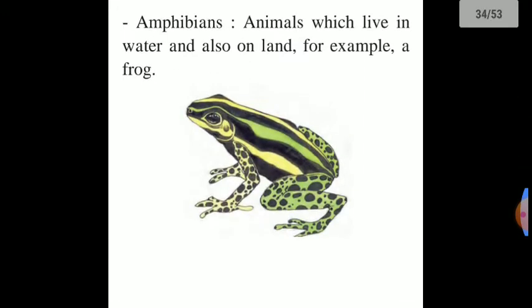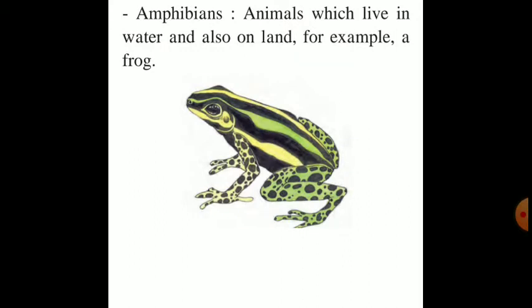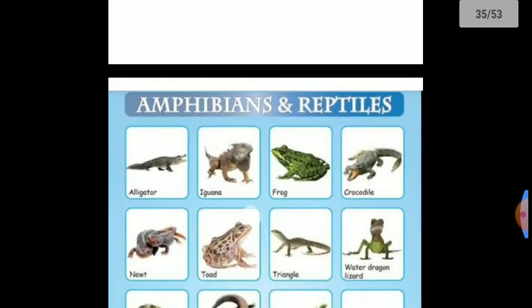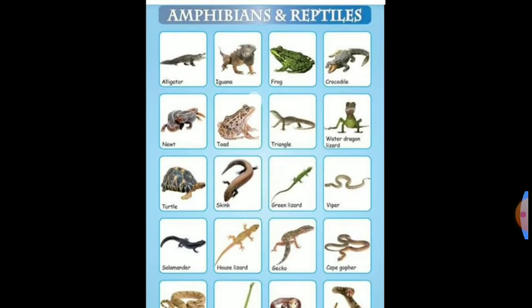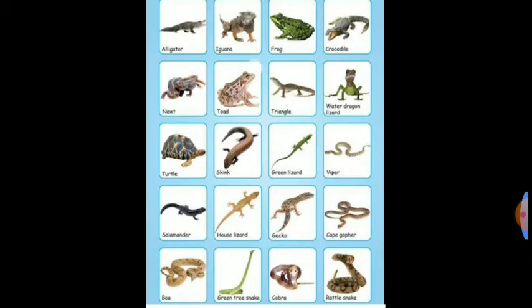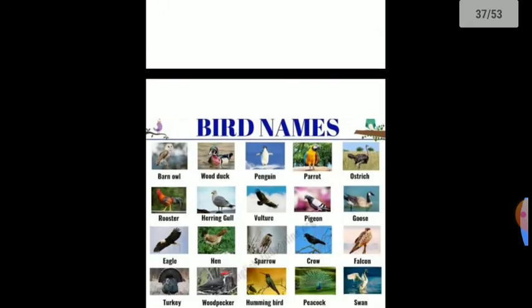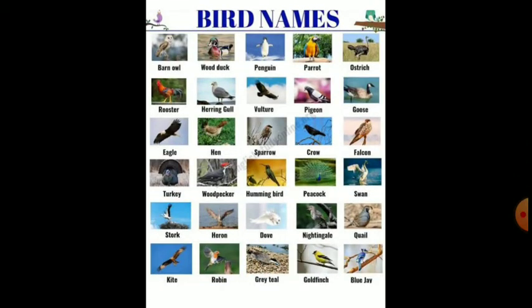Later, these are the amphibian animals which live in water and also on land, for example frogs. These are the amphibians and reptiles. Some examples are there. Reptiles means what? Which walks or runs closely towards the earth, that can crawl. Those are the reptiles. These are the names of the birds. From the reptiles or amphibians, the land animals were created, and from the land animals, birds were created.